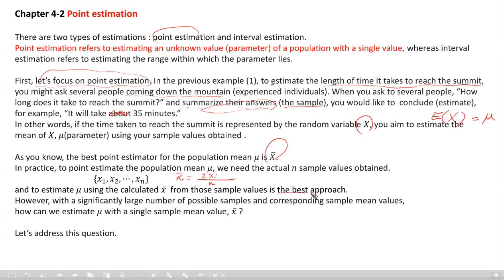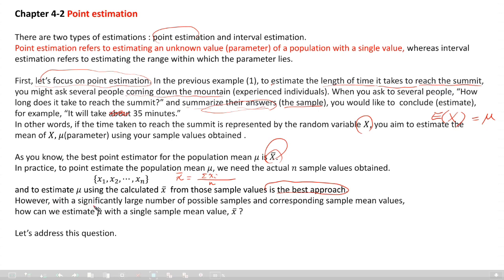That is the best approach because x bar is the best estimator for mu by theory. And actually, it is a very natural and rational way.